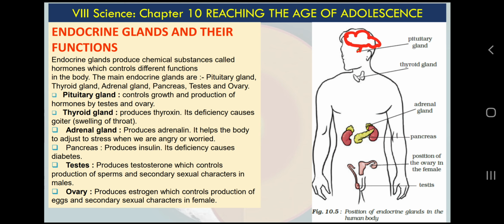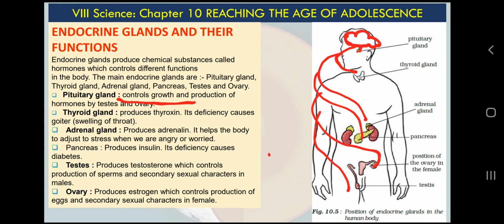Why is it called the master gland? Because it controls growth and metabolism of our body, plus it secretes many hormones which control all the glands, including testicles and ovaries.